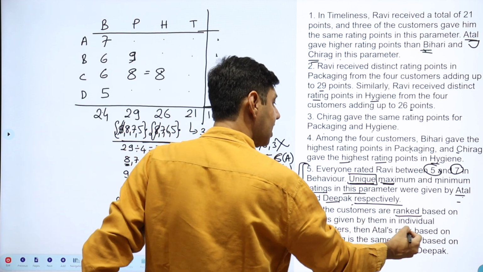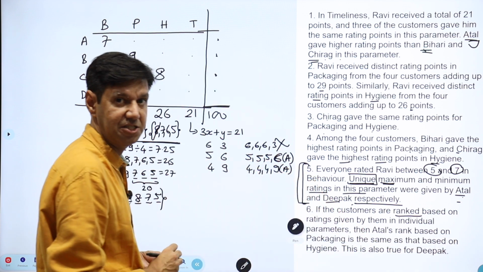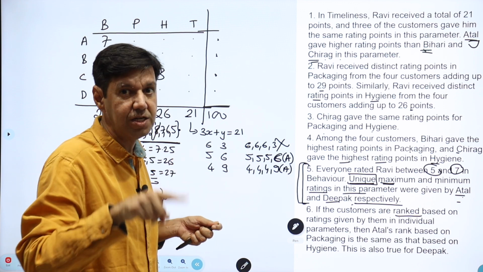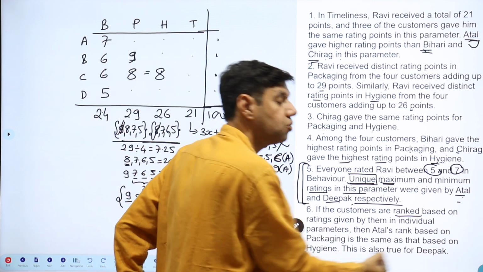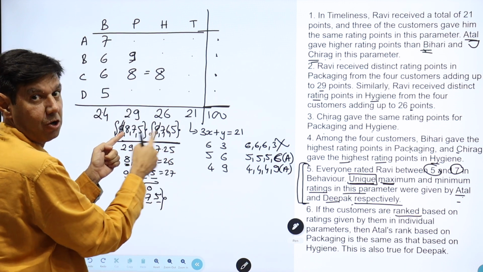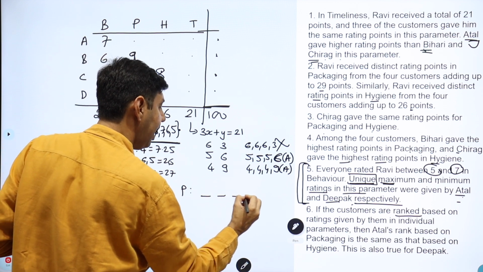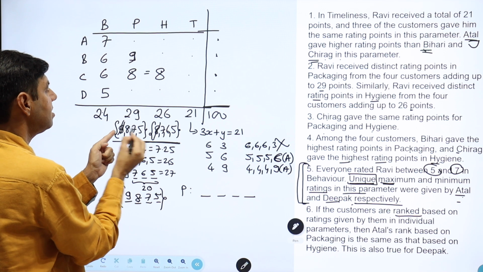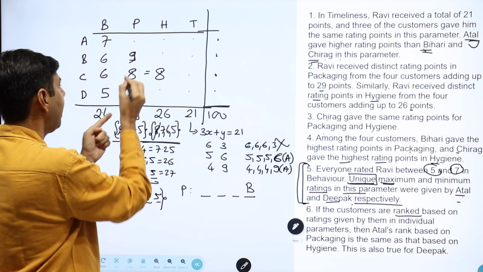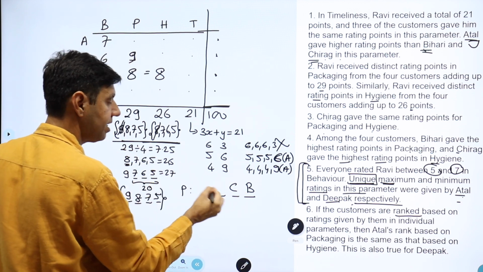Then Atal's rank based on packaging is same as that based on hygiene. So Atal, in packaging, what is Atal's rank? In hygiene, what is Atal's rank? Are the same. This is also true for Deepak. So it's not very easy to understand. So these numbers and these are still important to us. So we'll say packaging, I rank the people. So in packaging, I know this is 9876 and I know Bihari is the highest. So I'll go from smallest to highest. Okay, and I also know Chirag is at second. So this is the rating point, right?